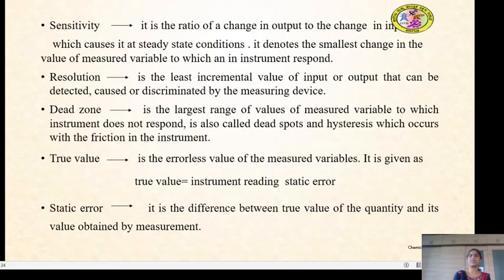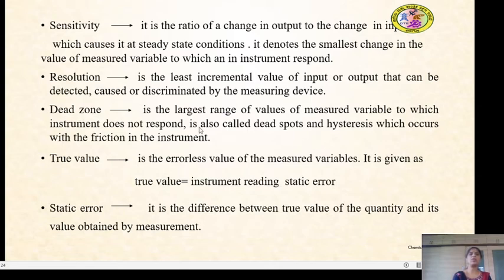What is sensitivity? In order to measure a particular quantity, we have to provide a certain input, right? Sensitivity is the ratio of the change in the output to the change in the input which causes it, at steady state condition. It denotes the smallest change in the value of the measured variable to which the instrument responds. That is the sensitivity characteristic of the instrument.